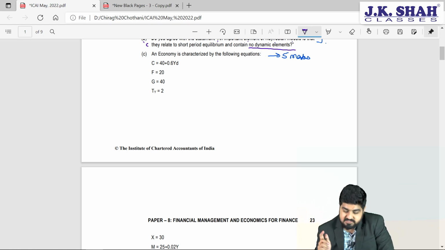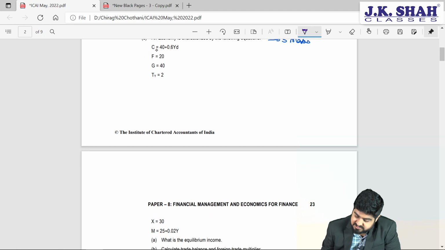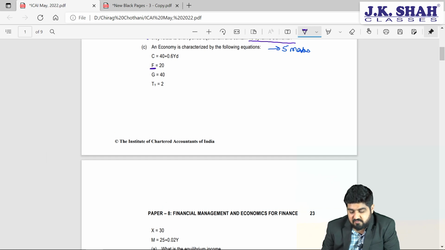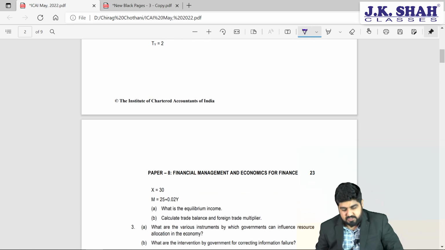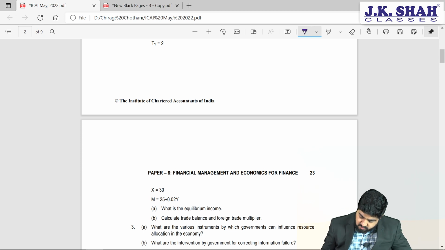But understand, friends, when they are giving you the details like C, G, tax, exports, imports, automatically you need to understand what this F stands for. F is nothing but your national resident foreign production, or we can also say factor investment which is done. So for us, this is nothing but I. So we have C, I, G, and T. On the next page we have exports and imports. Export is 30, import is 25 plus 0.02Y.